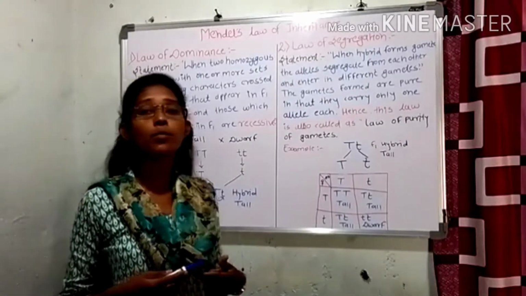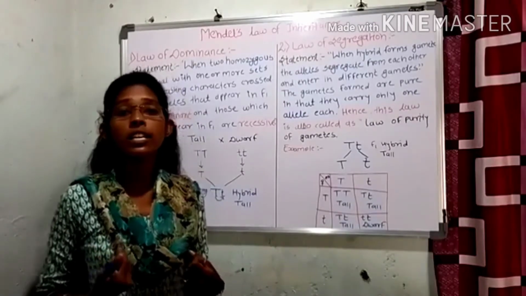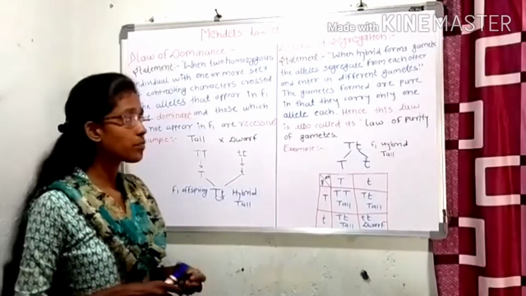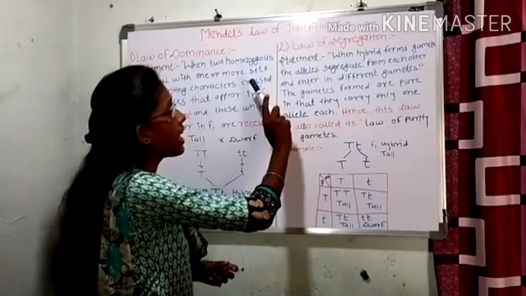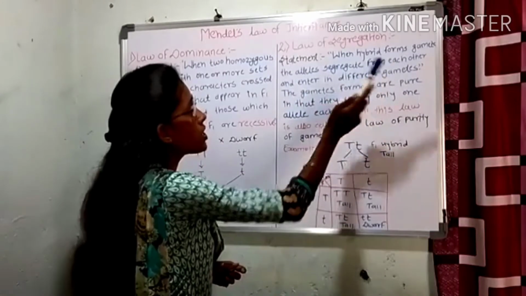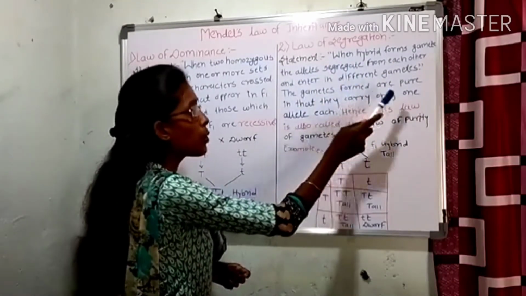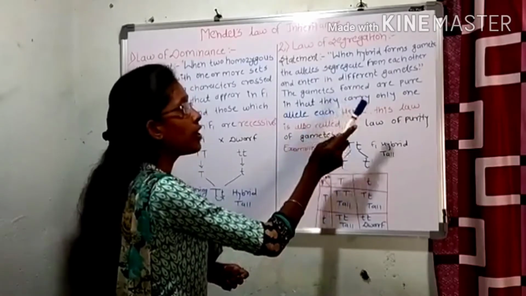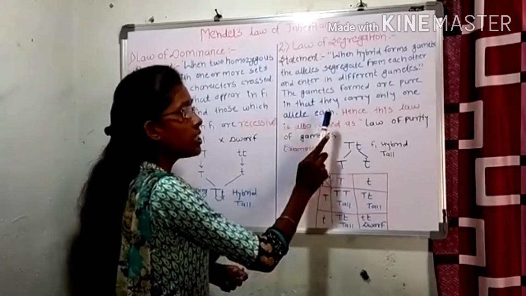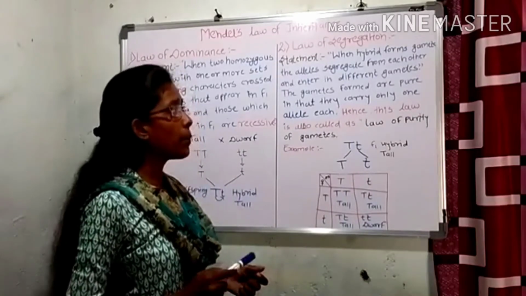During gamete formation, both alleles separate from each other, otherwise the recessive allele would not be seen in the F2 generation. So the law of segregation states that when a hybrid forms gametes, the alleles segregate from each other and enter different gametes. The gametes formed are pure in that they carry only one allele each. Hence, this law is also called the law of purity of gametes.